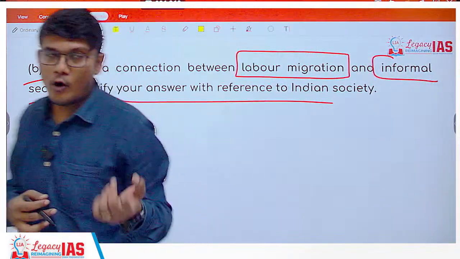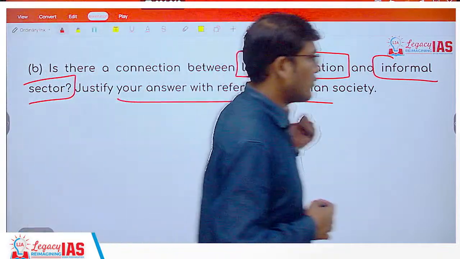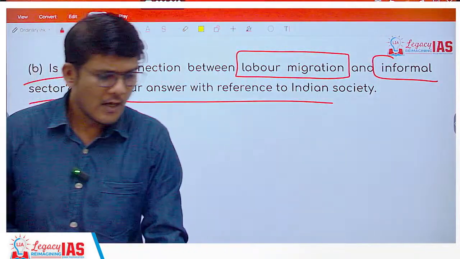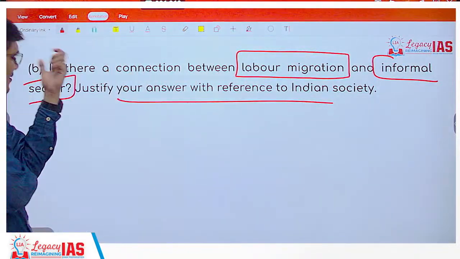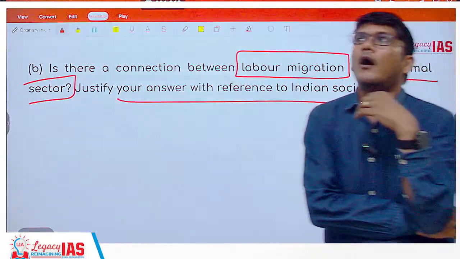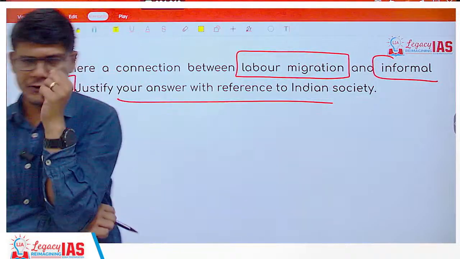Don't be surprised if tomorrow in paper 2 they ask with reference to Western society. Don't worry, apply it to Western society and answer. That's not a problem. Now, labor migration. Is there a link? Yes, there is a link. Why there is link? Especially if you look at push migration or even pull migration.